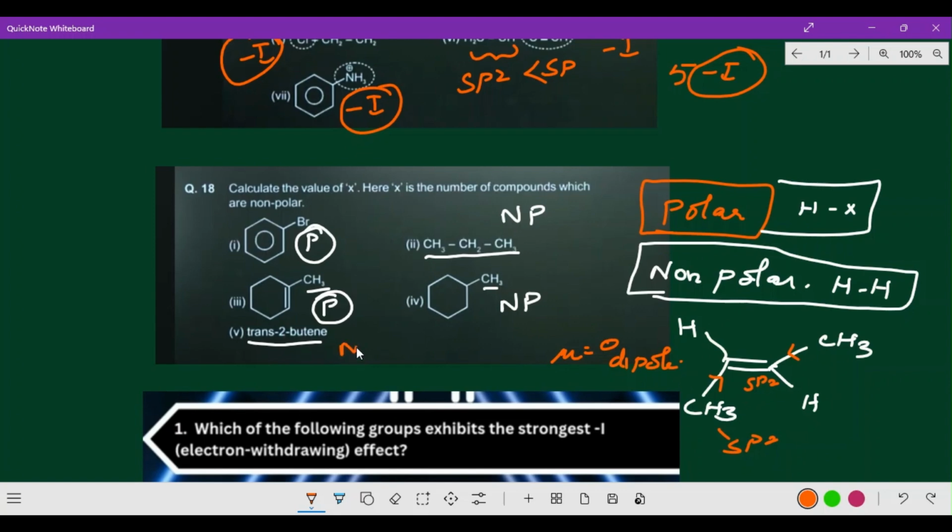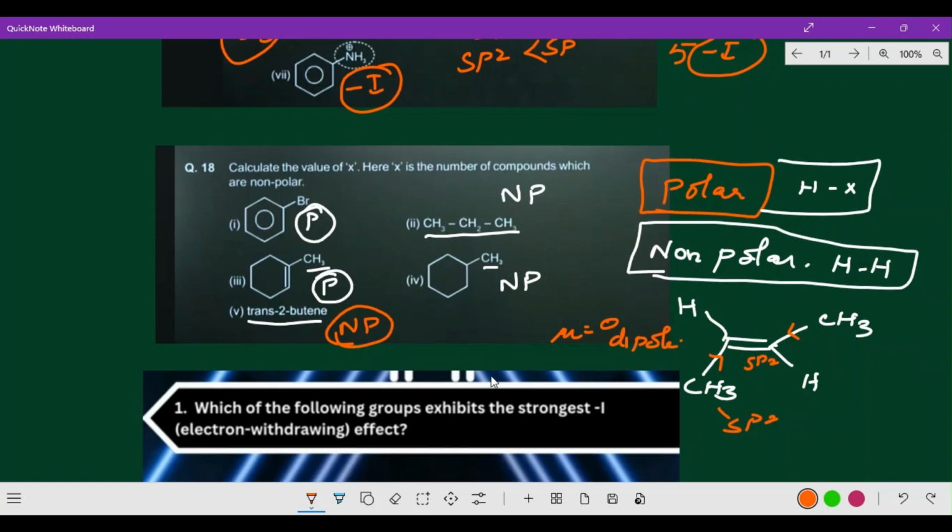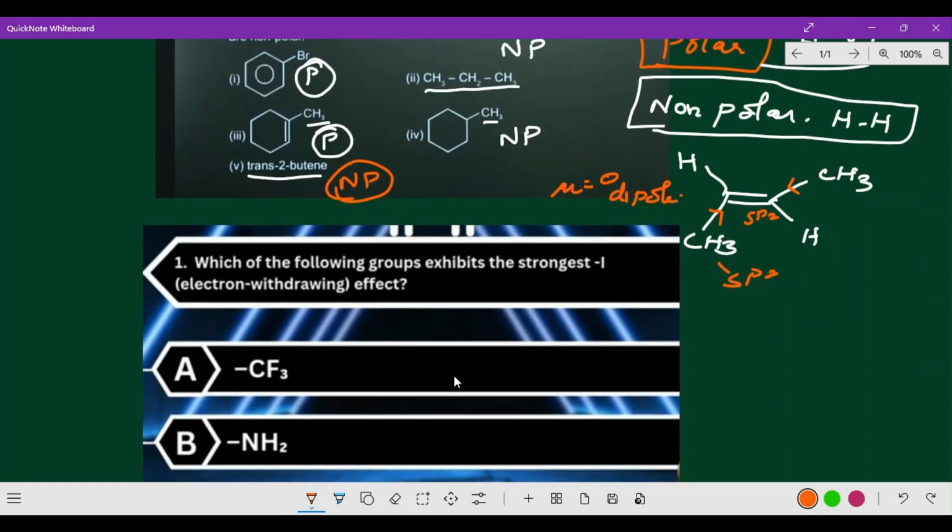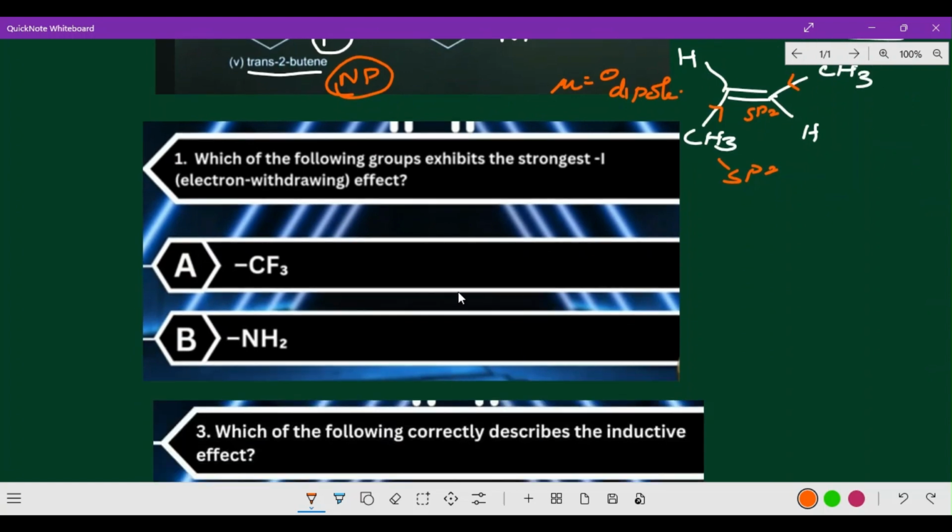This is non-polar. Hope you got a better idea related to this point. Yes, got it. Come on. Next, we are going to go through important questions related to this point.